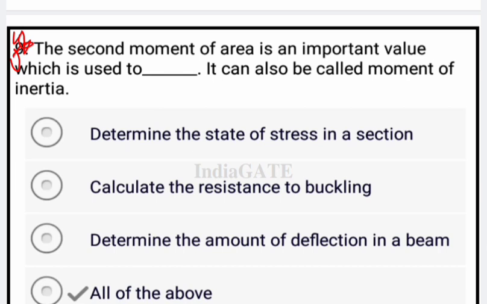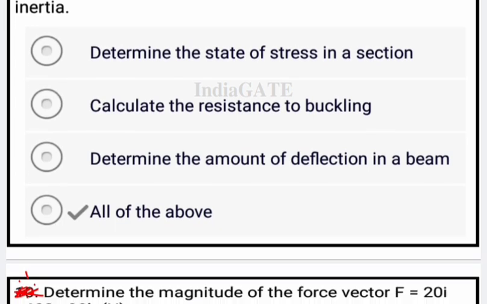The second moment of area is an important value which is used to dash. It is also called moment of inertia. So there are four options. Option A, determine the state of strain in the section; calculate the resistance of buckling; and determine the amount of deflection in a beam. So all of the above are correct. Means determine the state of strain in the section, calculate the resistance of buckling and determine the amount of deflection in a beam. So it is the correct answer.